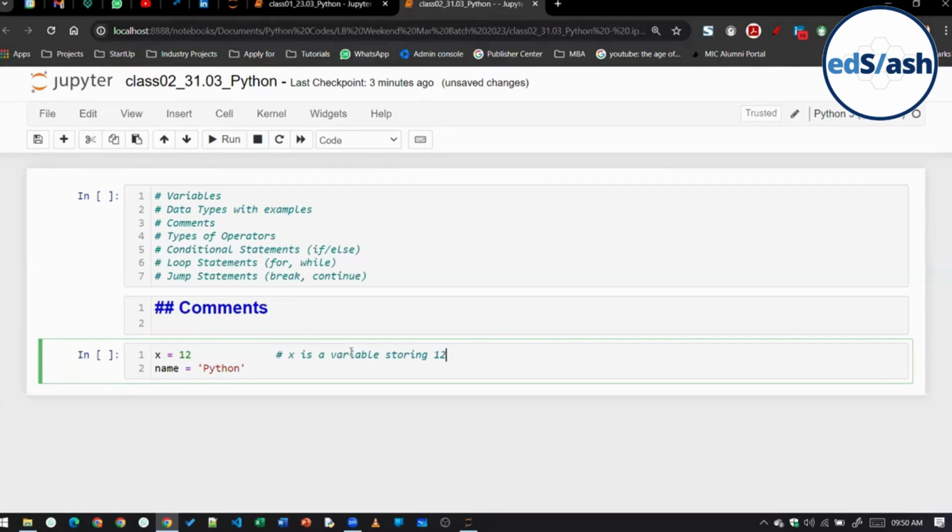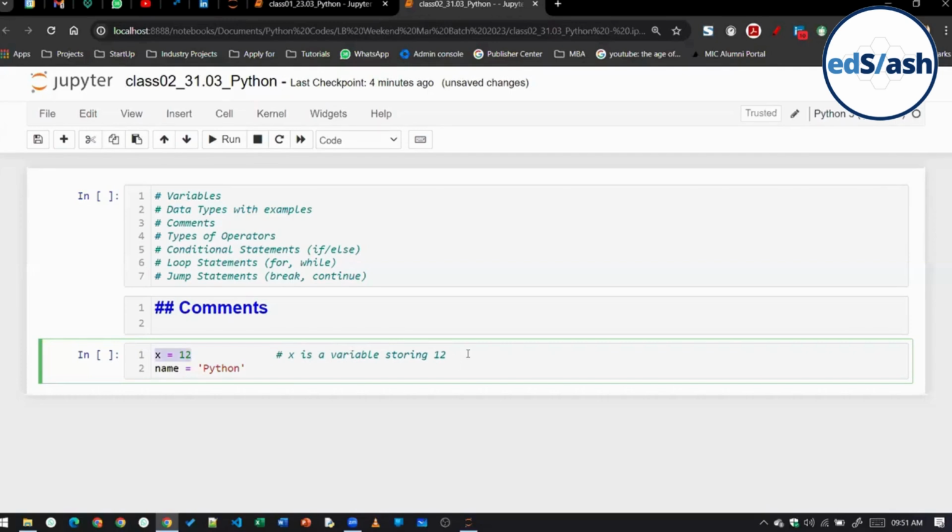Python will come to the line x equal to 12, and as soon as Python sees a hash, it will start ignoring whatever is written after the hash, specifically in Python. Comments are available in other languages as well, but every language has a different way of creating comments. In Python specifically, for creating comments we use hash.